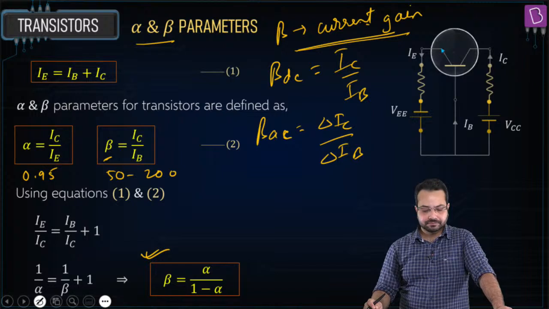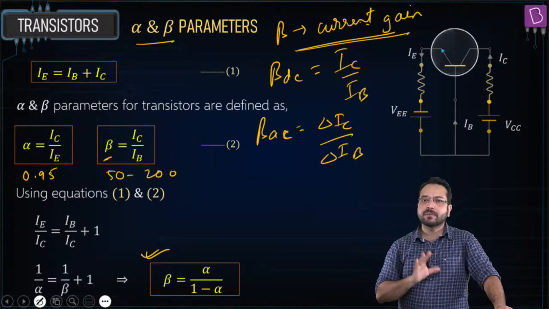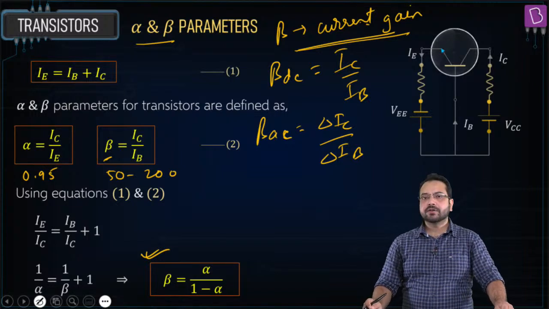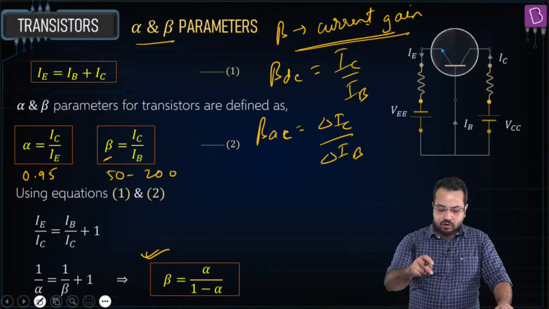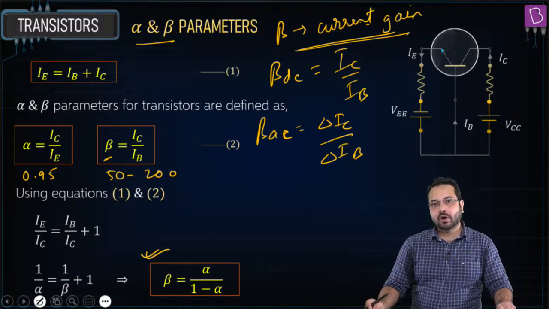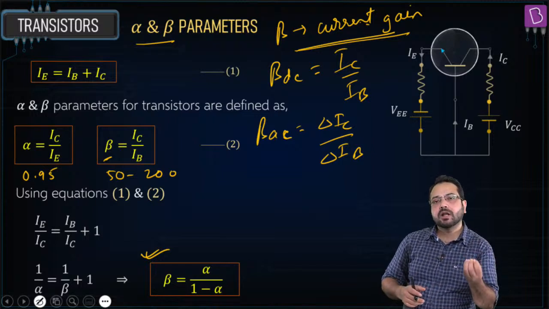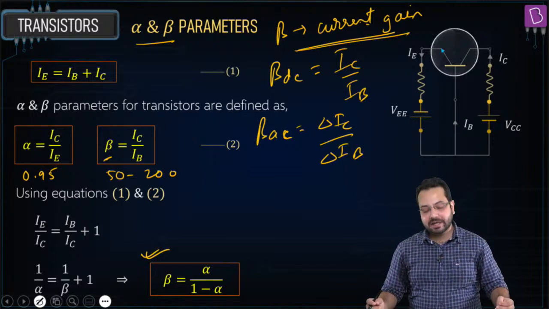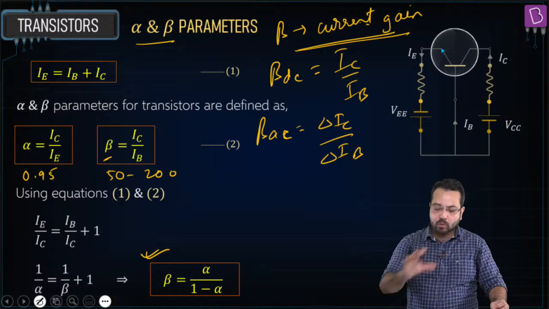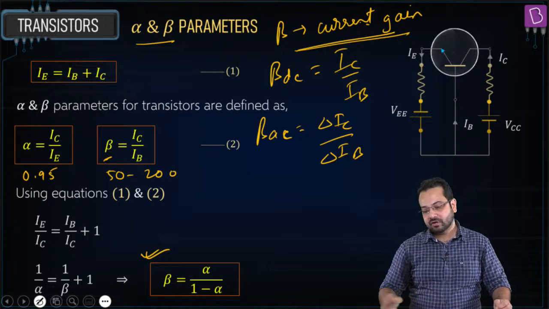Is that correct? Any problem over here? Any problem with the parameters? I hope this is clear. This current gain is of a lot of importance. For a very small amount of IB, we get a very high amount of IC. That's the whole point of the construction of a transistor.